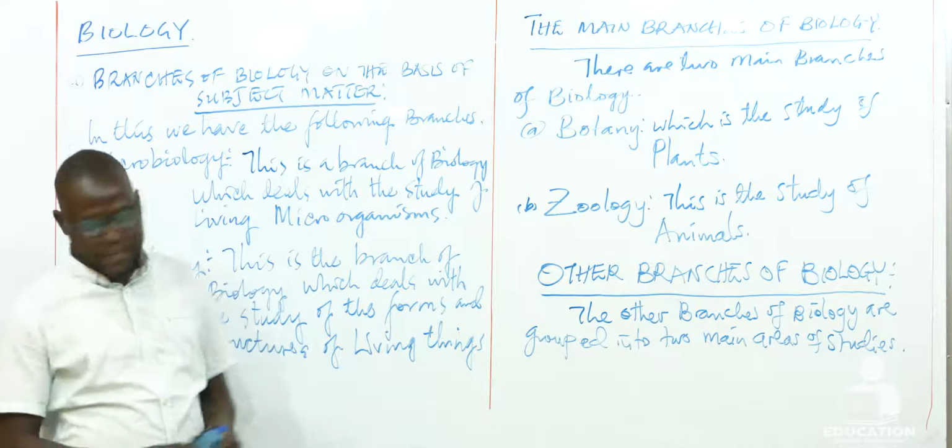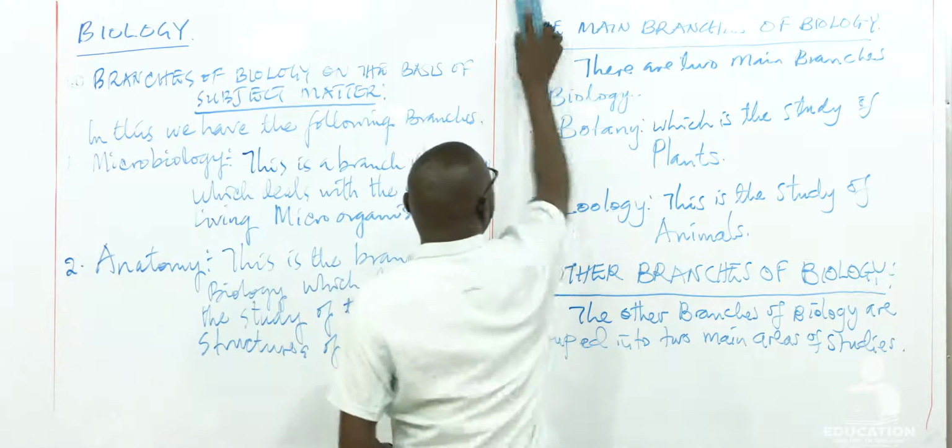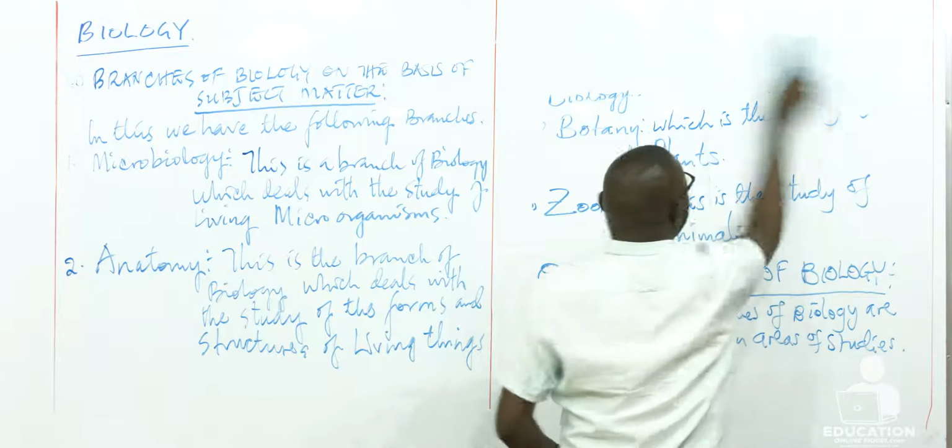Anatomy is being divided into two. Let's look at the two divisions of anatomy.